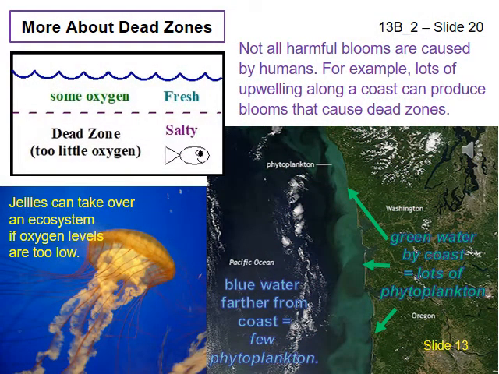Slide 20. More about dead zones. Low oxygen conditions are usually worst on the bottom of the ocean. Dead, decaying material sinks to the bottom, and the bacteria remove oxygen from the water as they decompose the dead bodies on the seafloor. In addition, in shallow coastal waters, the abundant phytoplankton near the surface blocks sunlight from reaching the bottom where macroalgae, seaweeds, live. The macroalgae die.